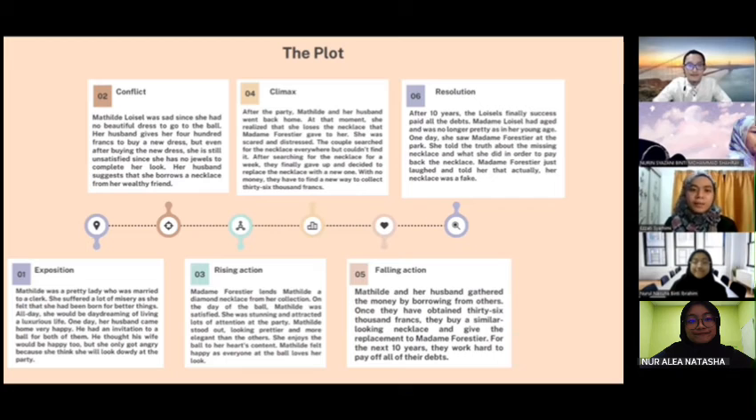But even after buying the new dress, she's still not satisfied with her look, since she has no jewels to complete her look. Her husband suggests she borrow a necklace from her wealthy friend.